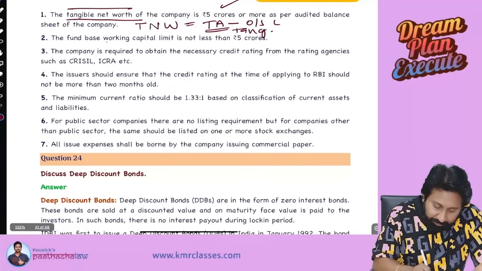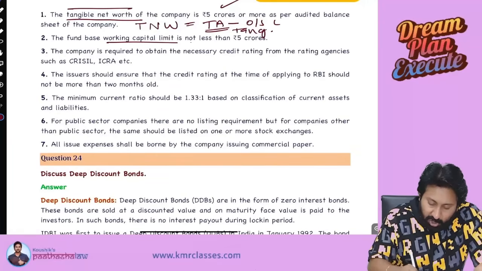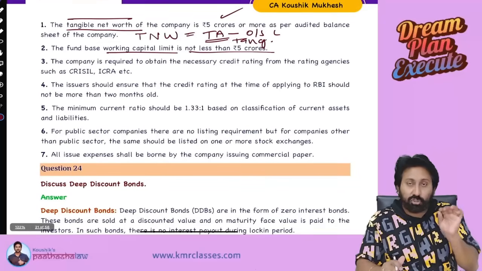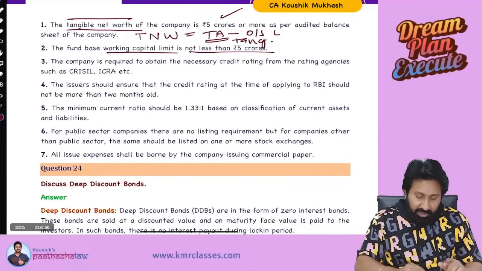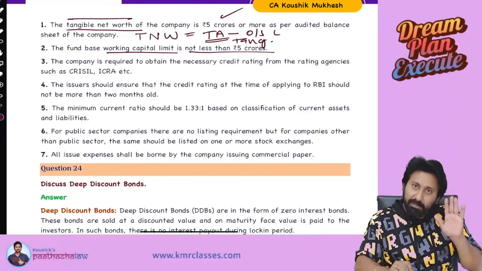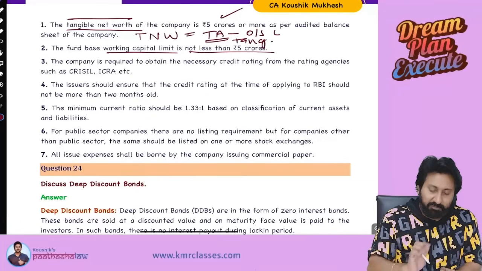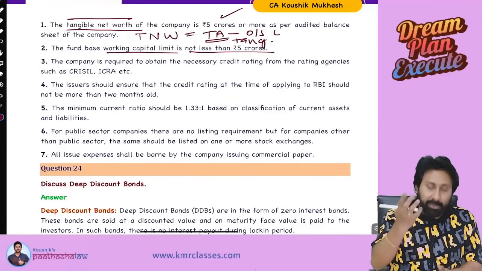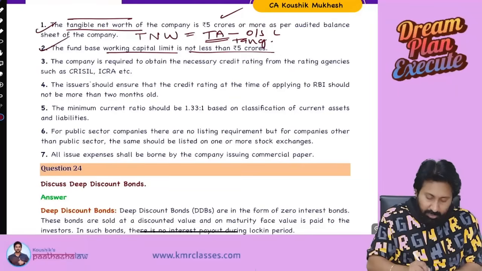Next one. Working capital not less than 5 crore. First one is what? First one is a tangible net worth should be minimum 5 crore. Okay. Next, working capital limit also should be minimum 5 crore. So 2 things should be minimum 5 crore. What is that? Tangible net worth and the working capital limit.